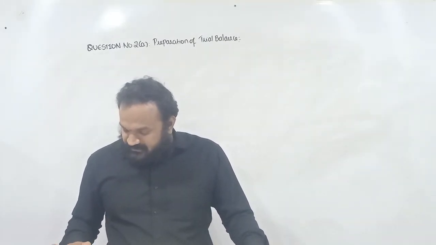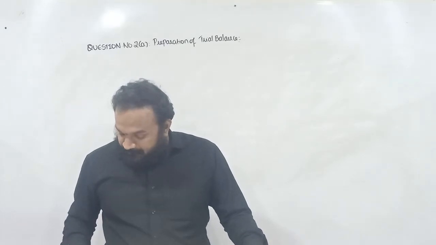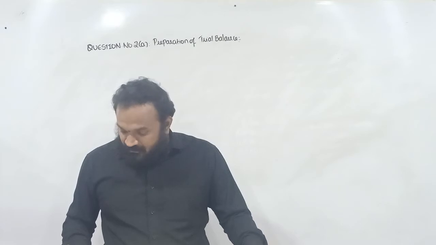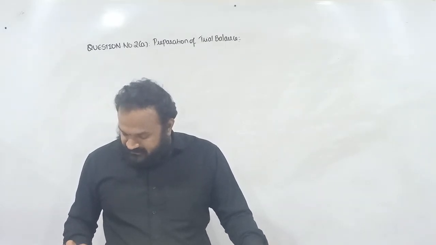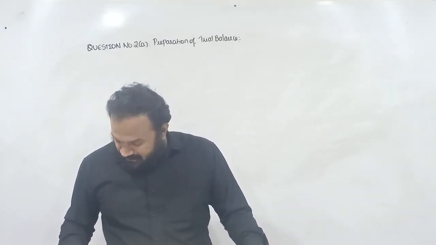Based on this information, the paper setter is asking you to prepare the trial balance, boys and girls. So we'll go for preparation of trial balance.